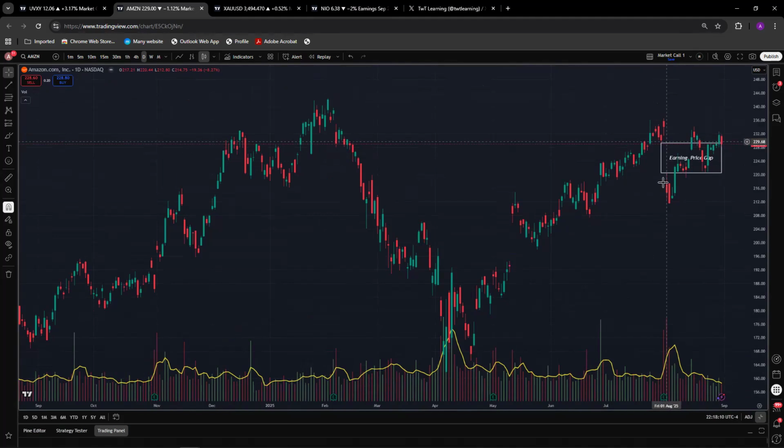Amazon is trading in the price gap, so I think it will continue heading towards, I think, 224, 225 if it fails to break 232, 233 on the top side.